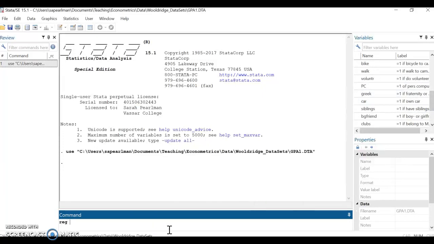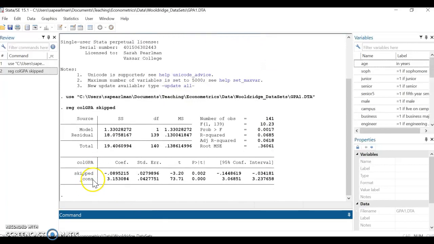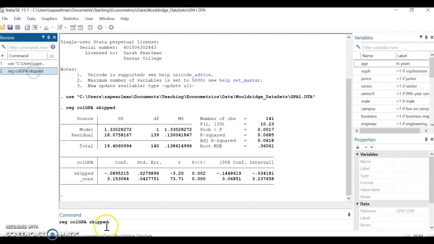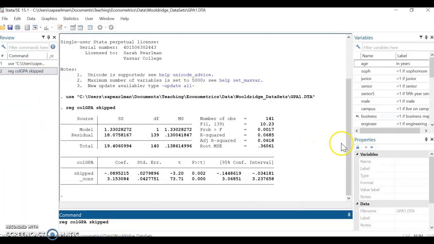First let's do our simple linear regression. College GPA is a function of skipping class. This is our naive estimate that skipping one additional class per week is associated with a decline in GPA of negative 0.09 points. Now let's add in having a boyfriend or girlfriend.